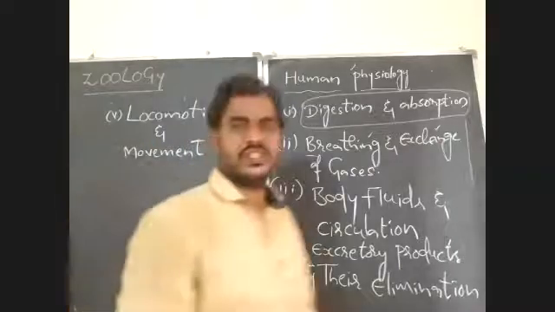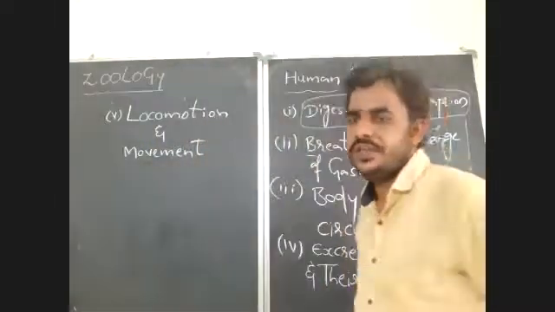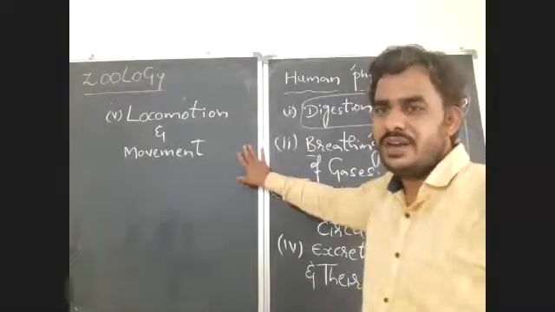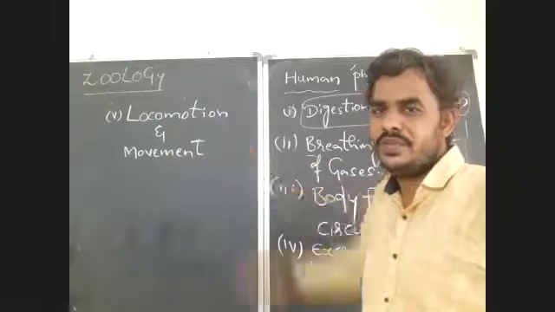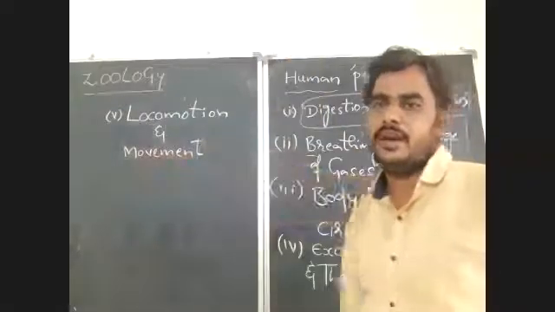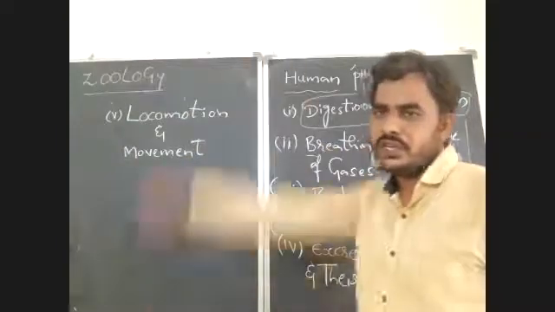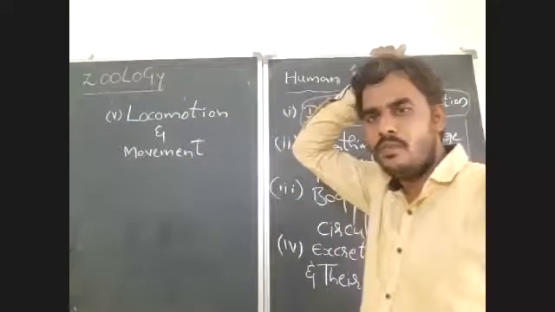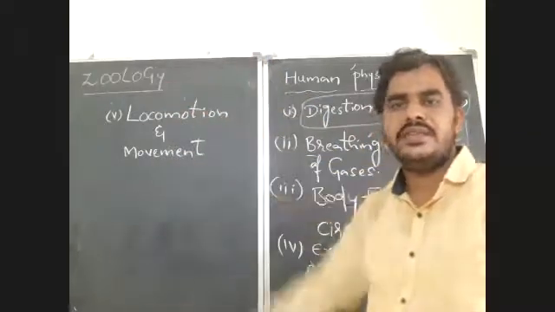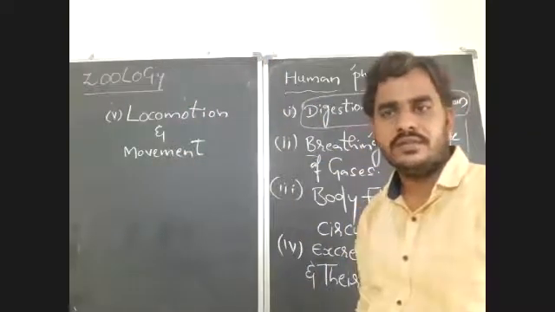Locomotion and movement. In this chapter, maybe you have studied already what is locomotion and what is movement. For example, if I am moving my hand up and down, is it locomotion or movement? So it is just a movement. We cannot consider this as a locomotion. Why?